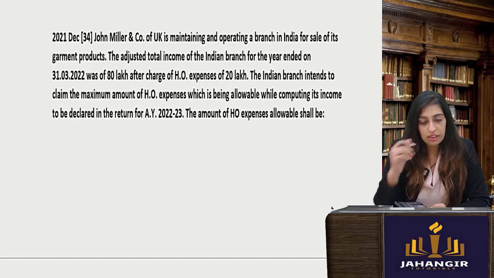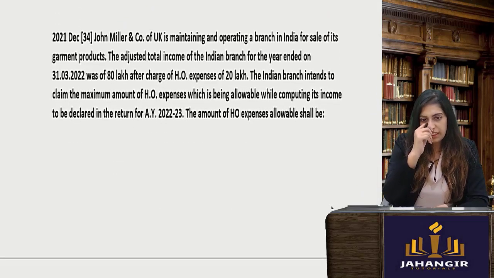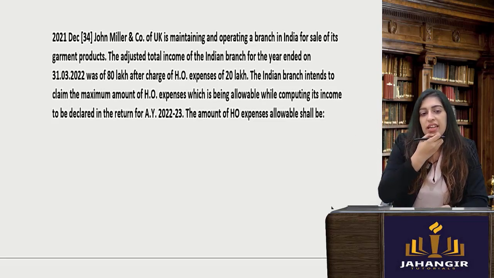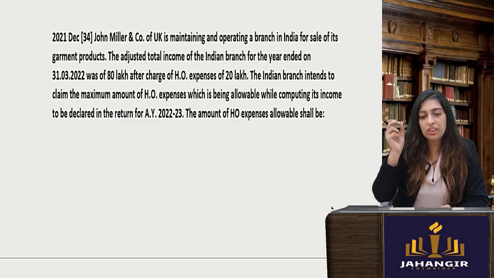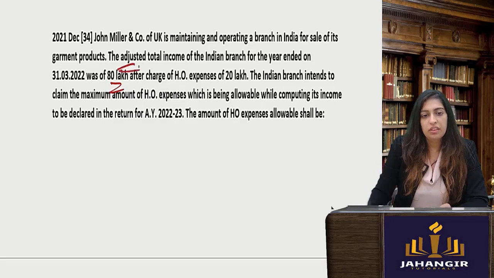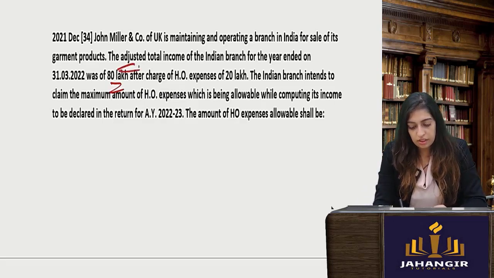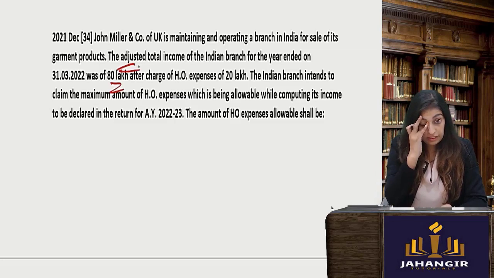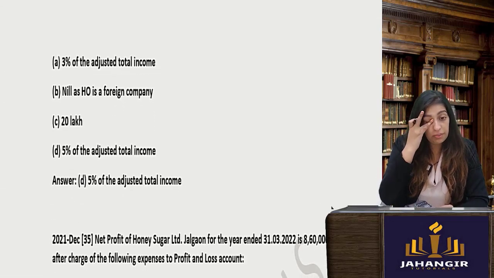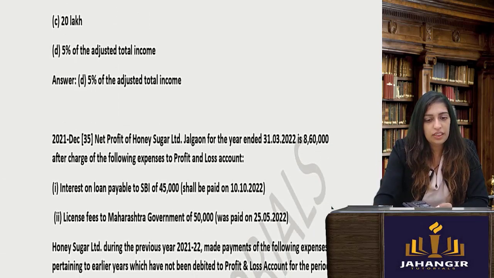Next one. John Miller is operating a branch. Again, whenever you see this branch office, remember whatever is the adjusted total income. Here it is 80 lakhs. You will take 5% of that. Simple. That comes to 4 lakhs. 5%. They are not even asking you the number, they are just saying adjusted total income.